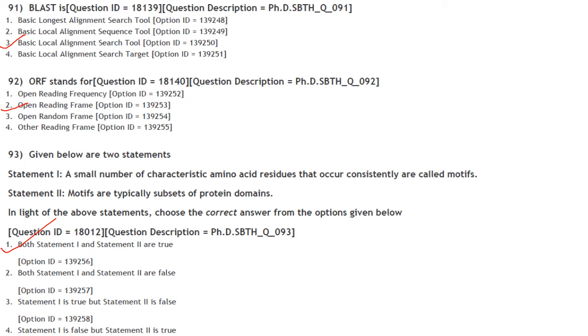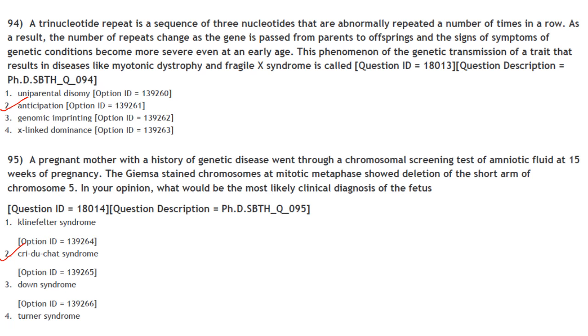Answer is option 2. Given below are two statements. Statement 1: A small number of characteristic amino acid residues that occur consistently are called motifs. True. Then motifs are typically subsets of protein domains. That is also correct. So both statements 1 and 2 are correct. Answer is option 1.